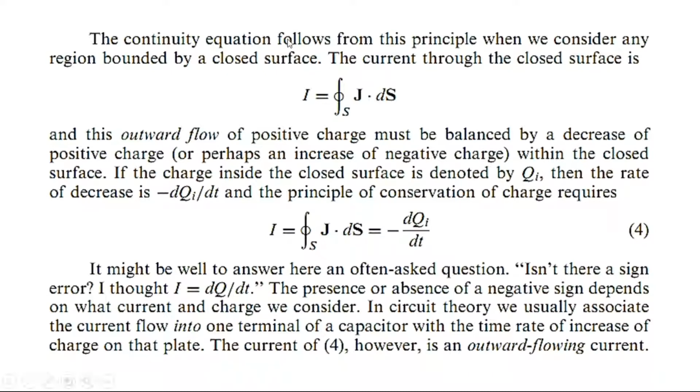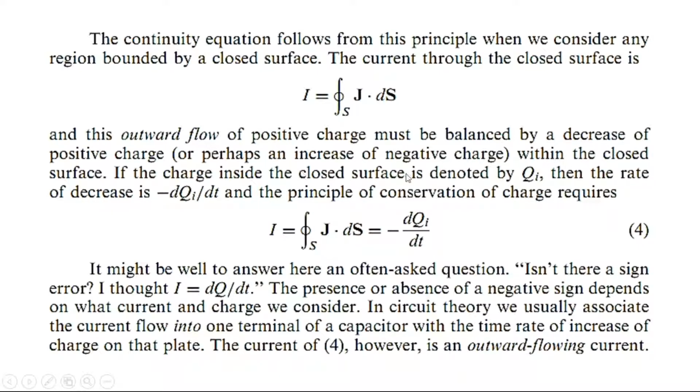So the continuity equation follows from this principle when we consider any region bounded by a closed surface. The current through the closed surface is I, equal to the closed surface integral of the current density. And this outward flow of positive charge must be balanced by a decrease of positive charge, or perhaps an increase of negative charge, within the closed surface.